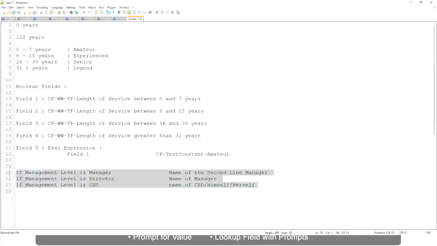If this is the criteria that you have to do, this is a calculated field you have to come up with. Which function would you use? Evaluate expression, evaluate expression band or lookup range band.